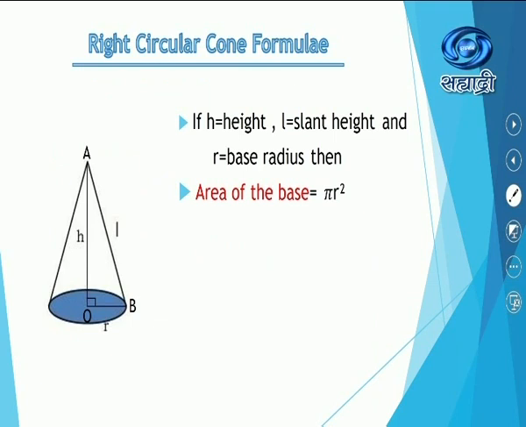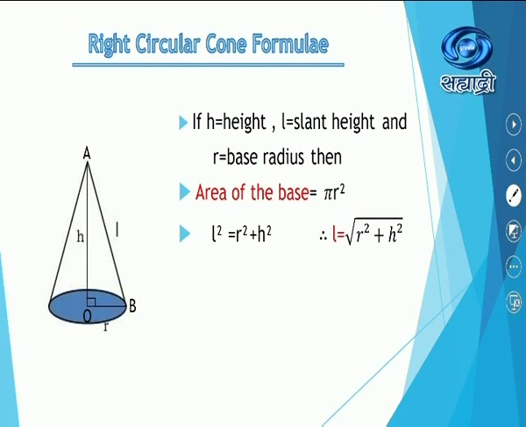Now let's see the formula. A is called as the vertex of the cone. From A to the center of the circle is known as the perpendicular height. And from this A to any point on the circle will be your slant height, which is denoted by letter L. So, if H is the height, L is a slant height and R is a base radius, then area of the base, which is circular, hence pi r squared.